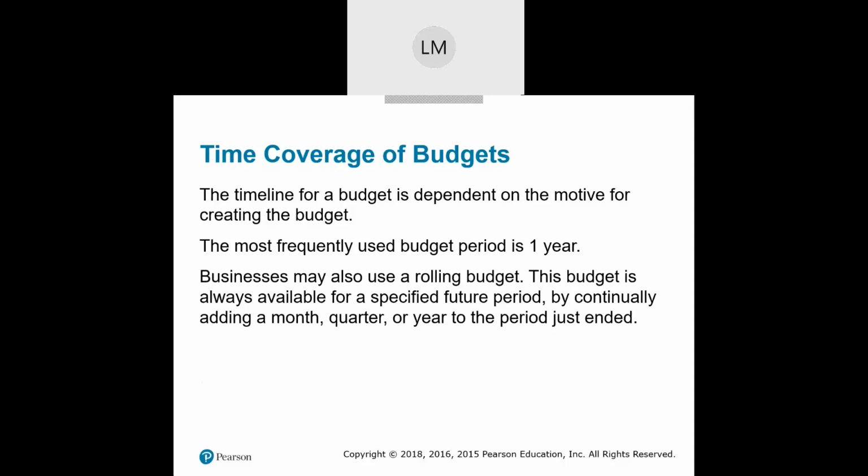The rolling budget is simply where, after the period ends, we add the next month or the quarter or the year, whatever it is. So if I have a 6 month rolling budget, as this month comes to an end, I'll add another month to the end. So I'm always looking 6 months out.